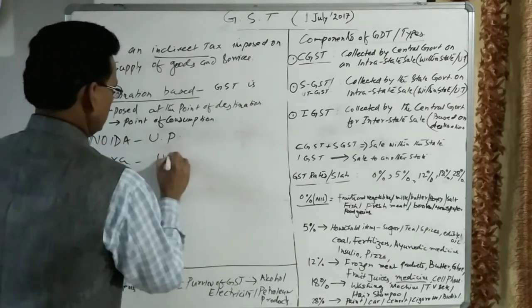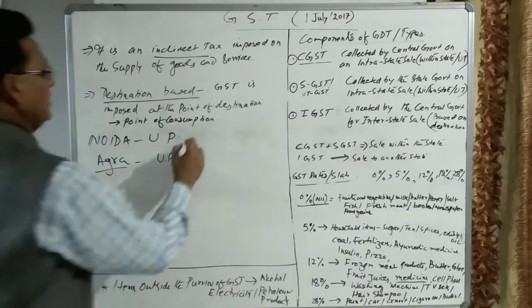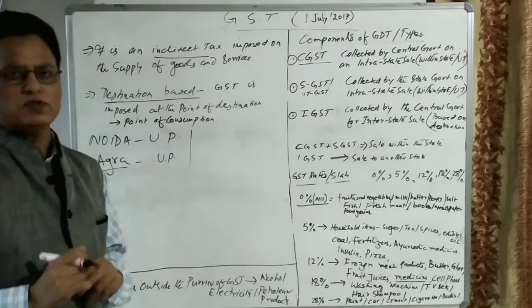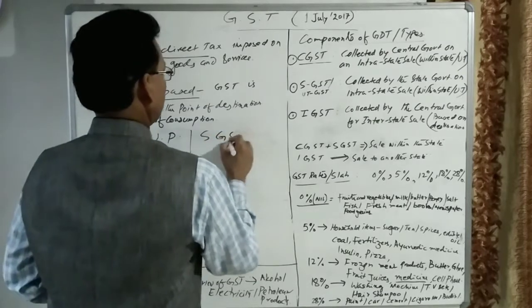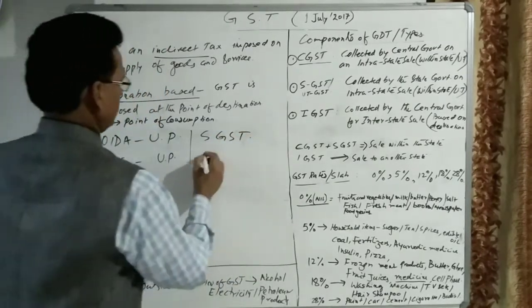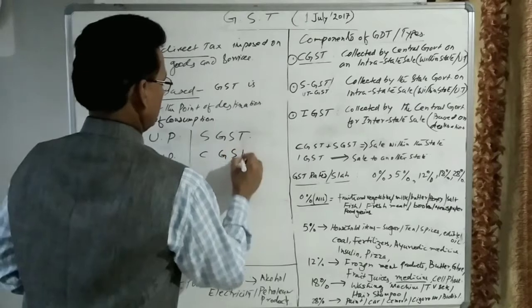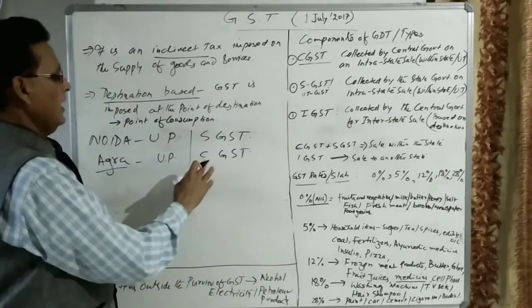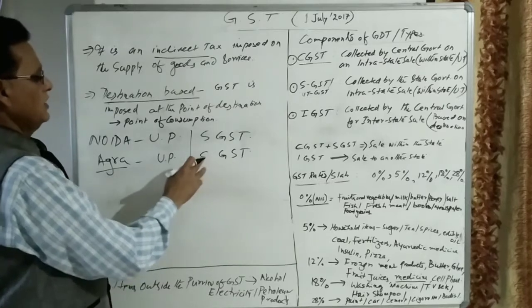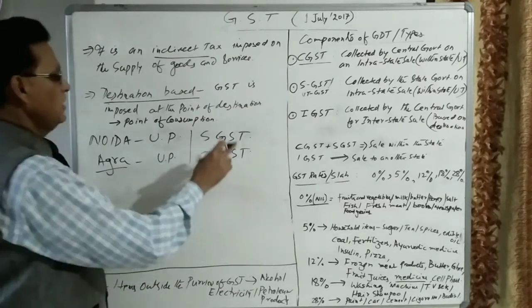Agra is also in Uttar Pradesh. Then what will happen? Two types of taxes will be there: one will be the state GST, and another is CGST, the central GST.